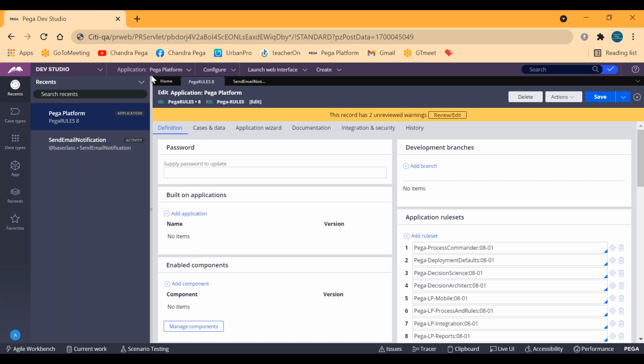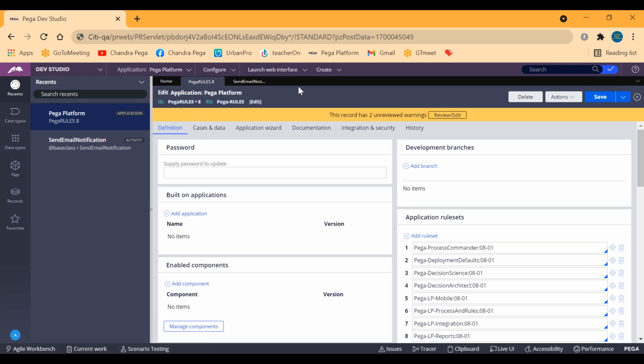As I told you, Pega platform is one out-of-the-box application. If you log off from here and log into earlier versions like version 7, you will see this out-of-the-box application named Pega rules. If you log in to version 7 or earlier versions with the master credentials, administrator@pega.com and password install, you'll get the same kind of screen, and you will find the application name as Pega rules, not Pega platform. So Pega rules is something we have already come across.